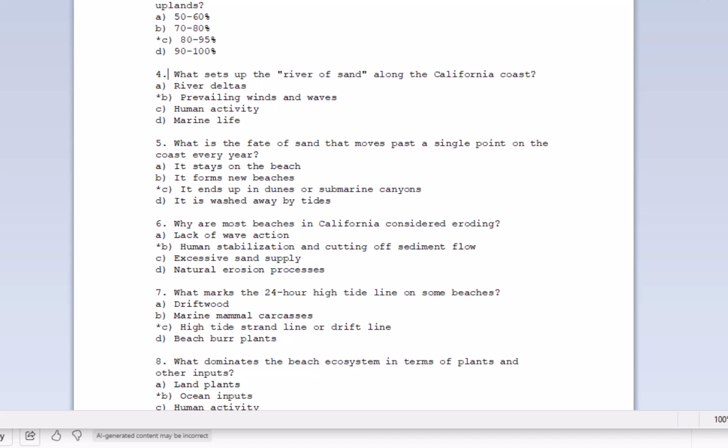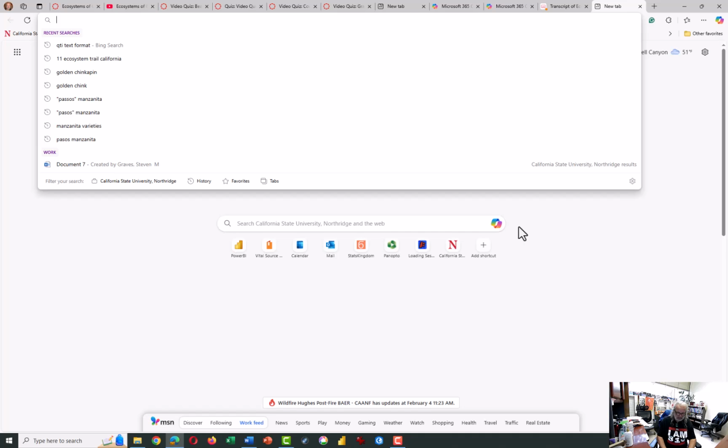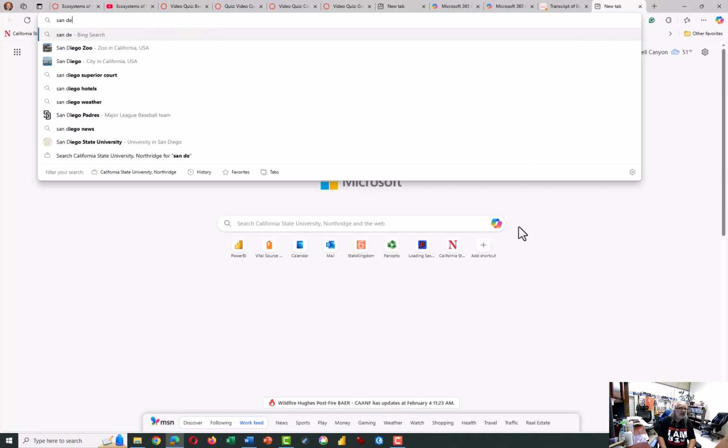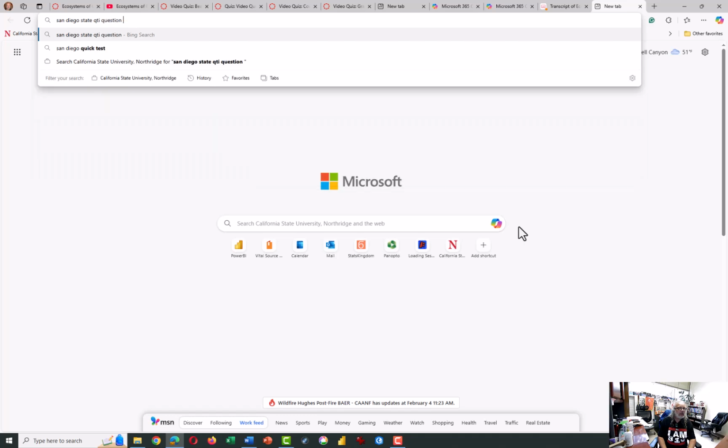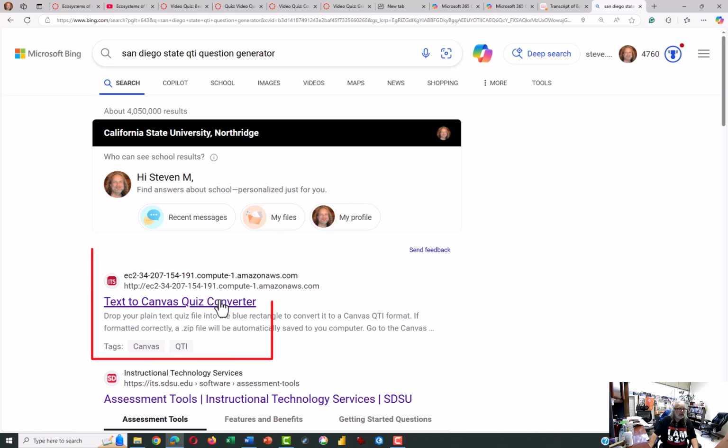And once you have your questions in that format, the next step is to go to the San Diego State QTI question generator, and something like that will take you to the text to canvas quiz converter.